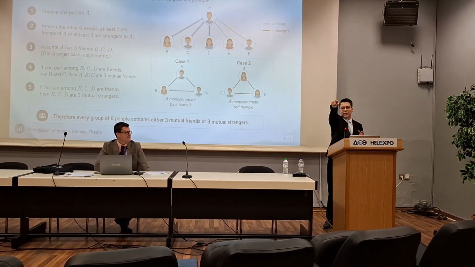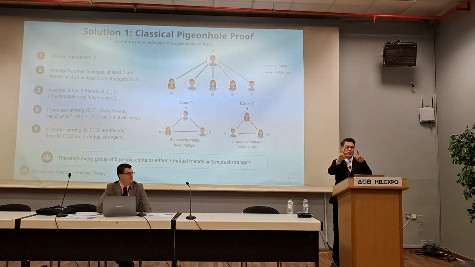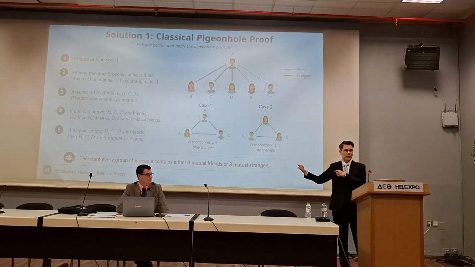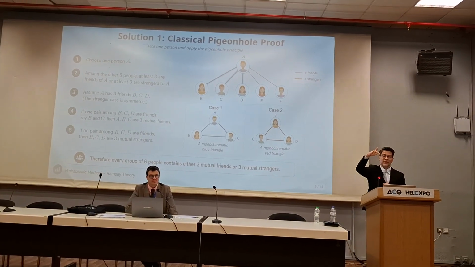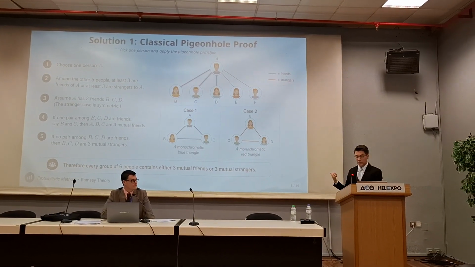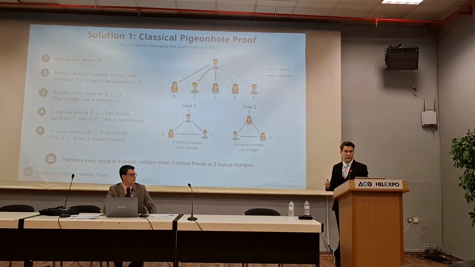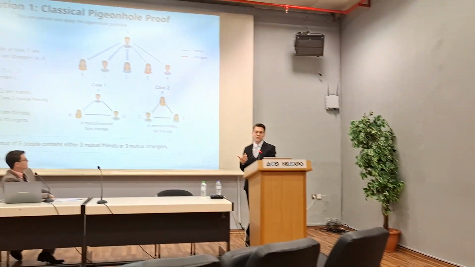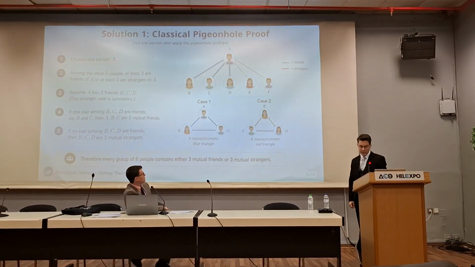And now we go to you 3. If 2 of you do not know each other, then you form a not knowing triangle with John. And if all of you know each other, then you form a knowing triangle. This is the pigeonhole proof. It is the best one, the most simple, and it's a very good introductory problem to young students who are going to competitions and combinatorics.